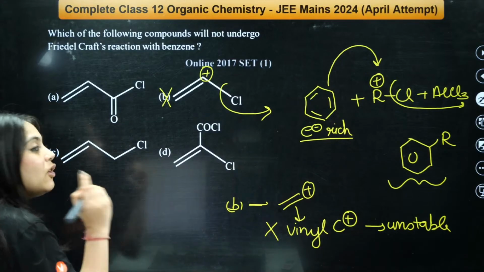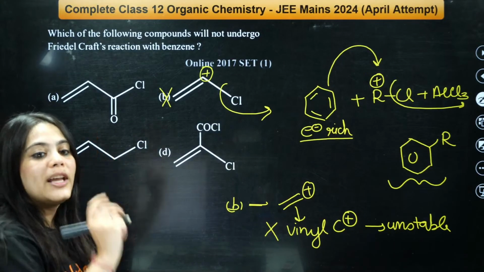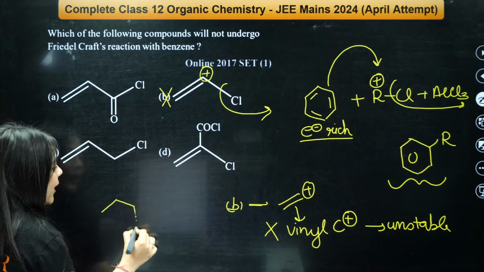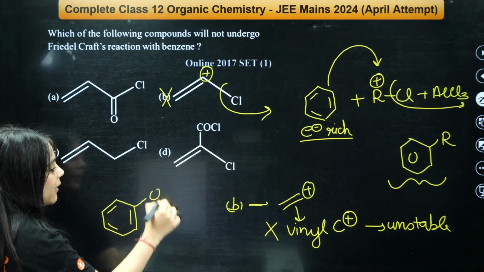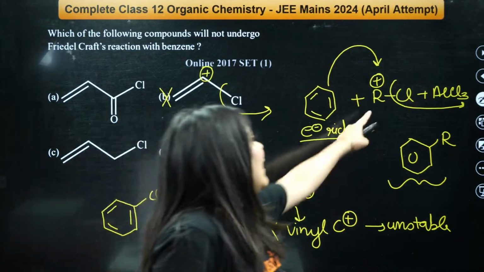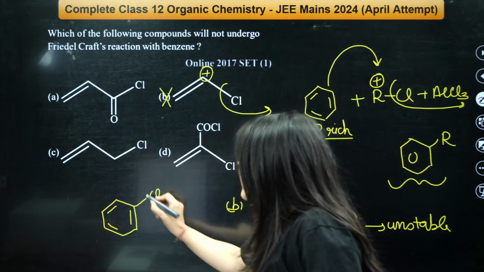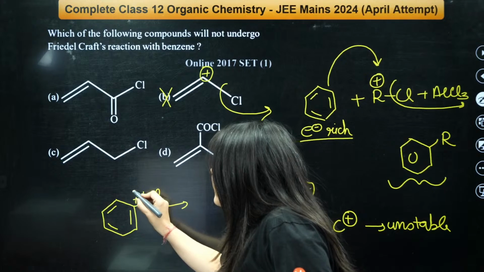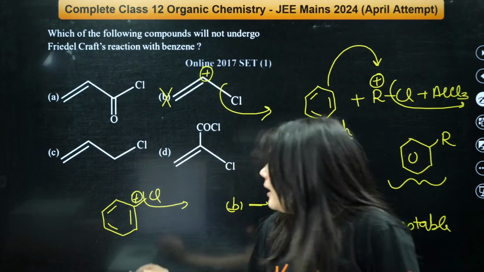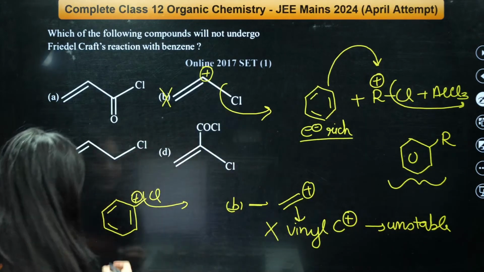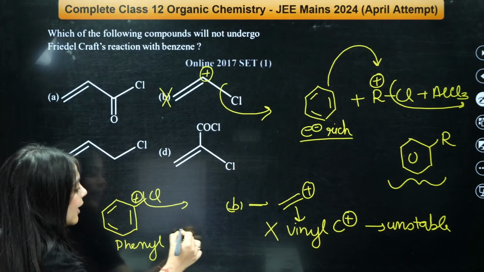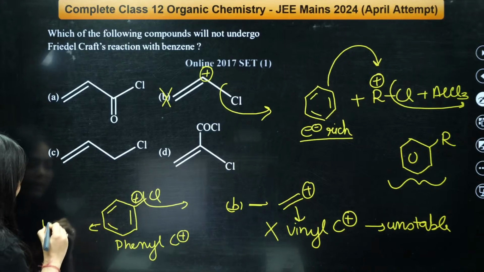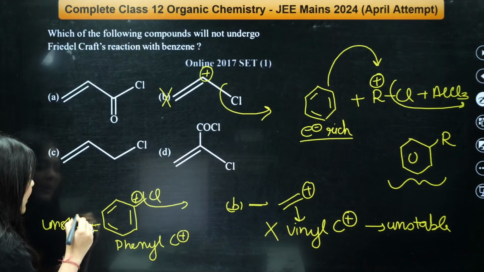Similarly, what else will not give Friedel-Crafts reaction? I'm giving you free extra knowledge. That is your aryl halide. For example, if you use a benzene ring as your RCl molecule, and this Cl goes away, you will get a phenyl carbocation. This is called a phenyl carbocation, which is once again a very unstable species.